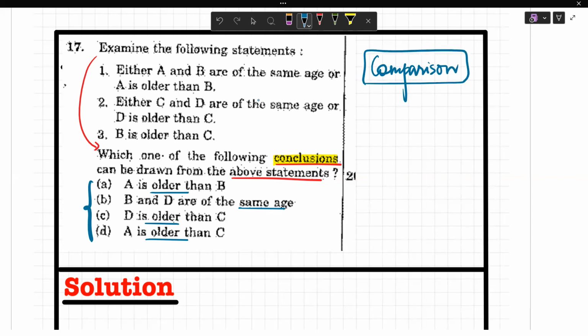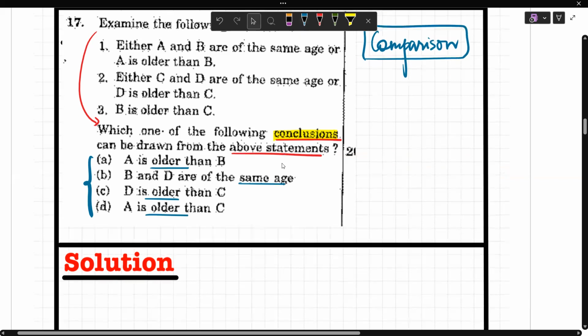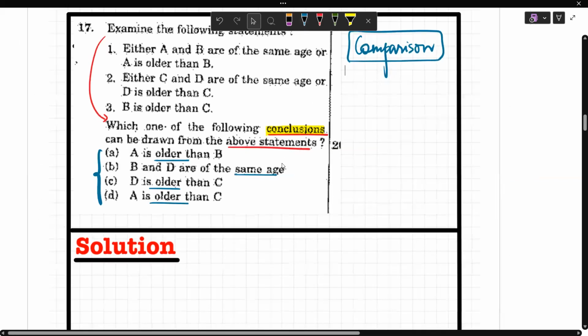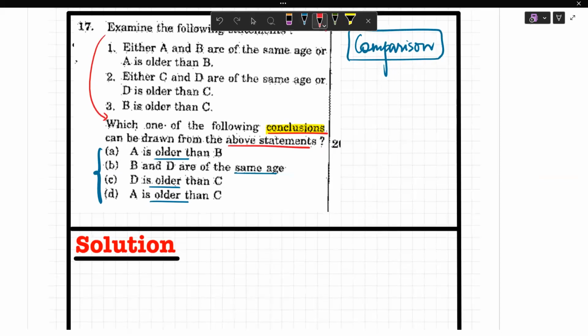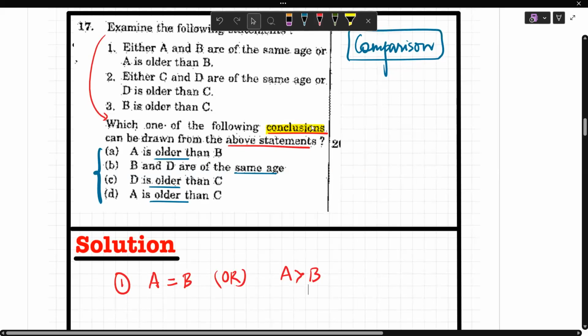Okay, now let us read the first statement. The first statement says either A and B are of the same age or A is older than B. That means it is giving you a condition: either A is equal to B or A is older than B. Can I write A greater than B? Because A is older than B. Okay, we are comparing the ages.